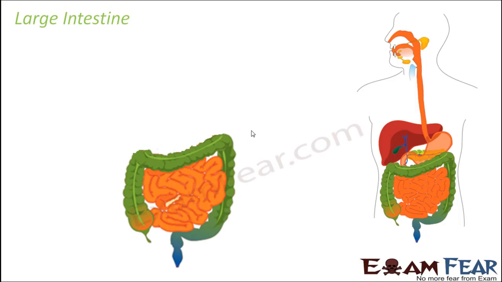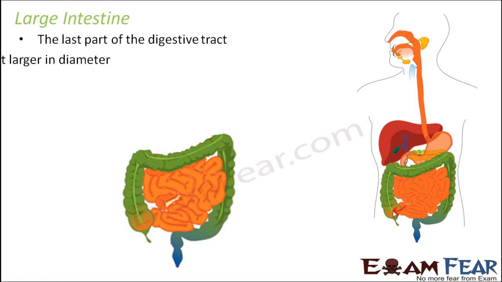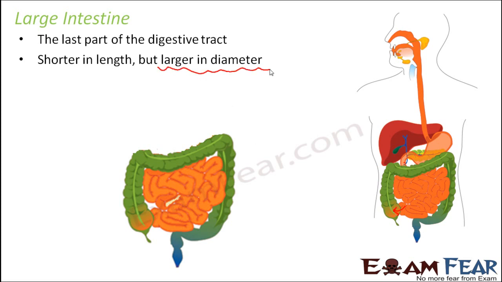When food reached the small intestine, it first went to the duodenum, then the jejunum, and then finally the ileum. From the ileum it gets transported to the large intestine. This is the last part of the digestive tract, and it is shorter in length but larger in diameter when compared to the small intestine. Since it is larger in diameter, it is called large intestine. If you look at this picture, this green colored structure is the large intestine. You can see the thickness of the large intestine is more when compared to the small intestine.